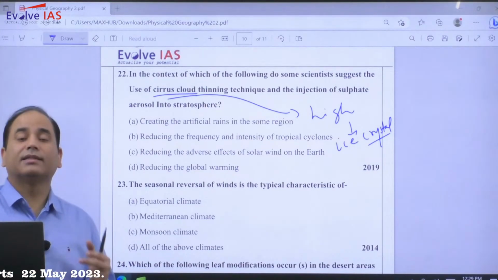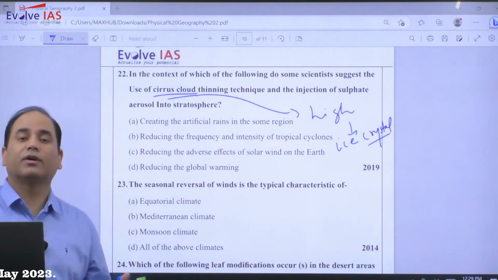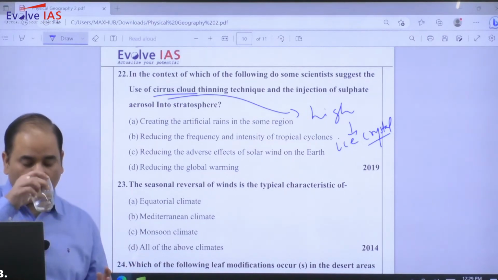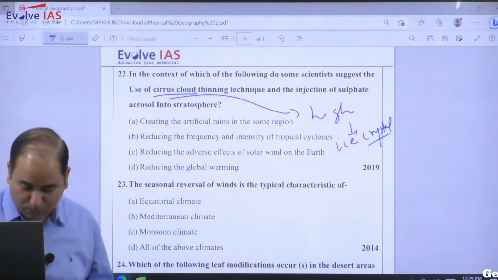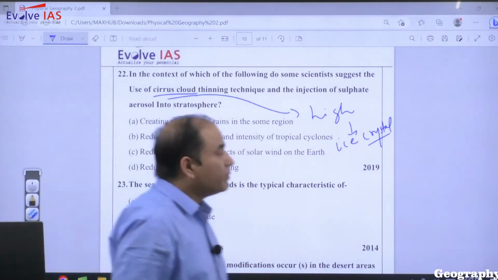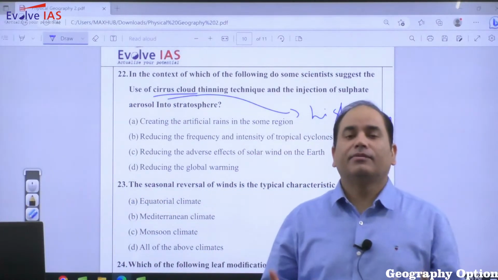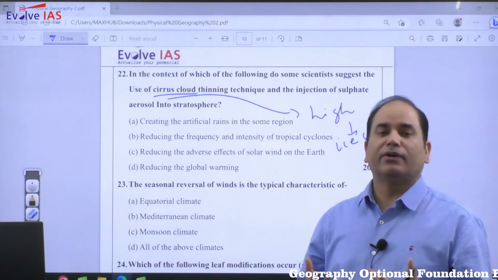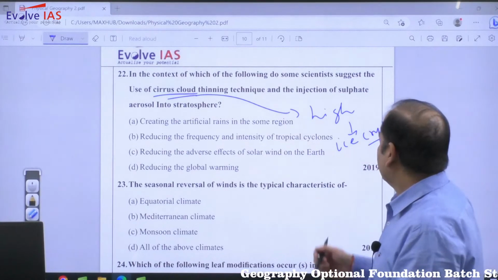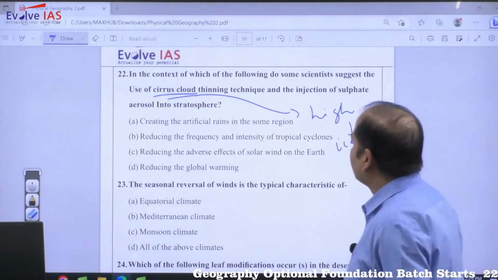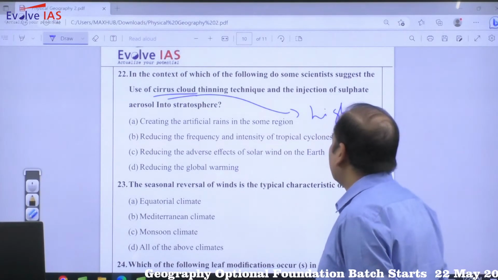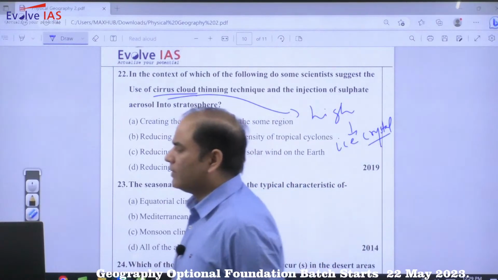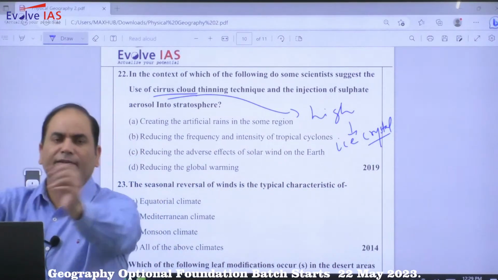Breaking होगी जिससे cirrus cloud की जो efficient absorption है वो कम होगी. So obviously the heating, the trapping of heat that is happening on the earth's surface will be lesser.